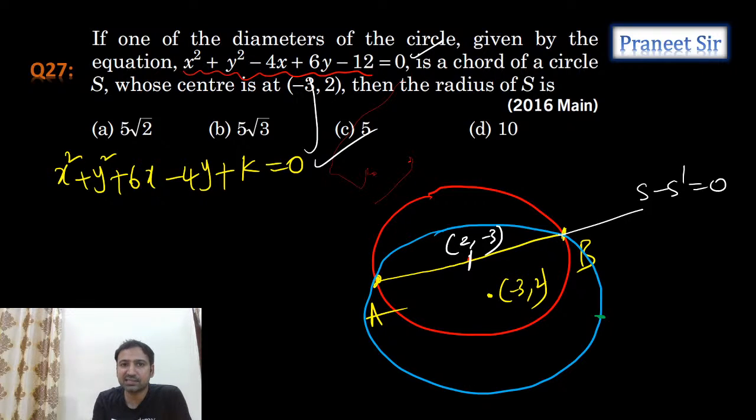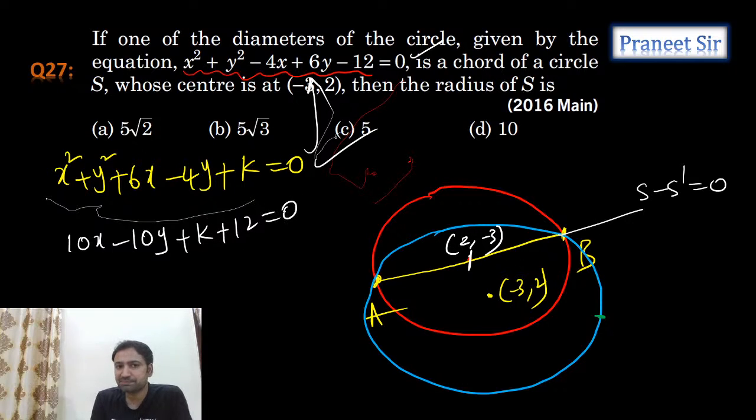Now let's subtract these two equations, guys. When we subtract these two equations, what do we get? Is it 10x minus 10y plus k plus 12 is equals to 0? But it passes through the point 2 comma minus 3. Can I substitute 2 comma minus 3 here?